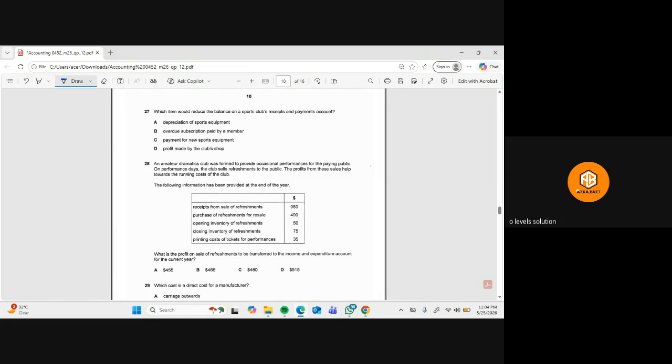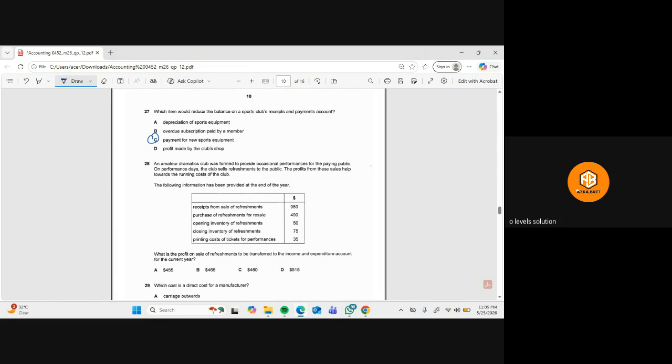So this will not reduce the receipts and payments account, because the receipts and payments account is kind of, you can say, cash. Then overdue subscription paid by a member. It will increase it, you will receive money, not reduce. Payment for new sports equipment, definitely this we will record in the receipts and payments account. We will minus this.